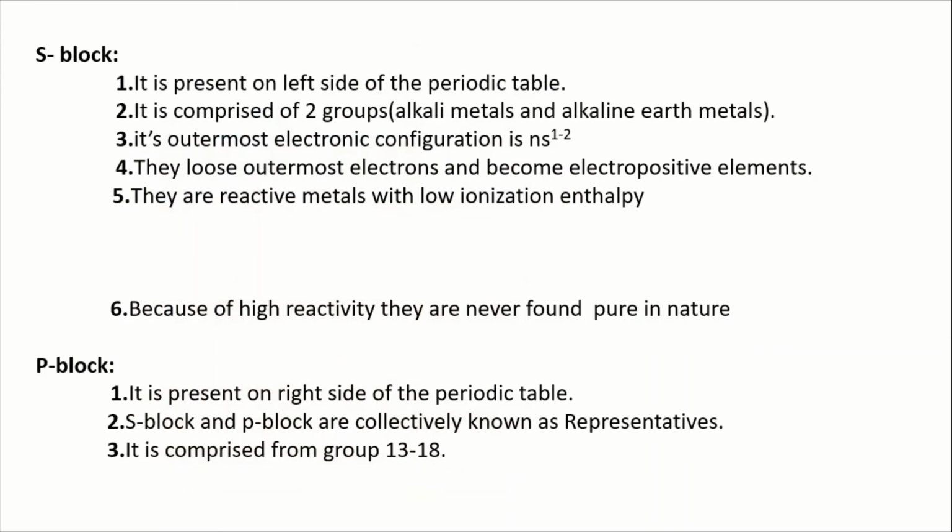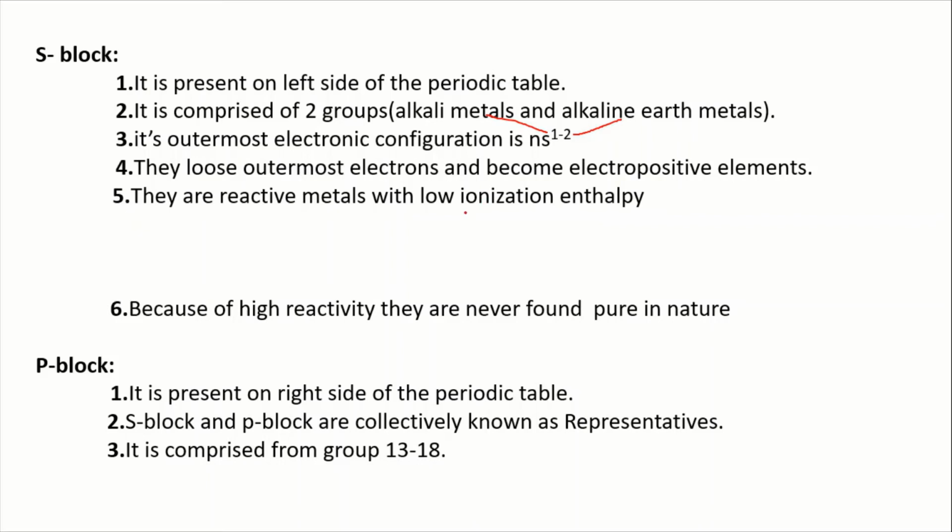So as we discussed earlier, S block elements are present on the left side of the periodic table. There are two groups in it, alkali metals and alkaline earth metals. Its outermost electronic configuration tends from ns1 to 2. It means for alkali metals it is ns1, and for alkaline earth metals it is ns2, the outermost electronic configuration. So these groups lose outermost electrons and become electropositive elements. They are reactive metals. Their reactivity increases from up to down, and they are with low ionization enthalpy.